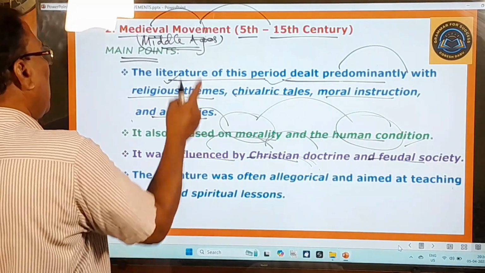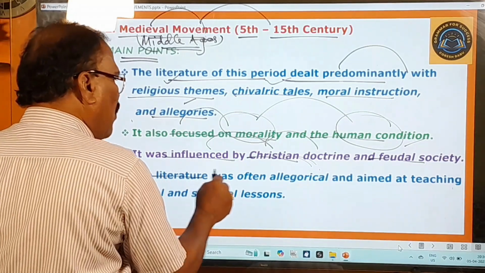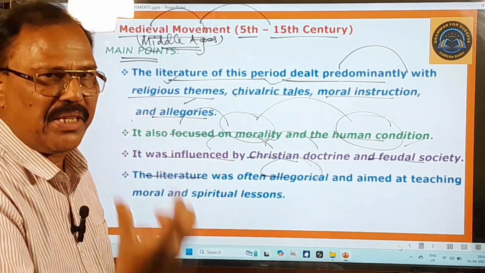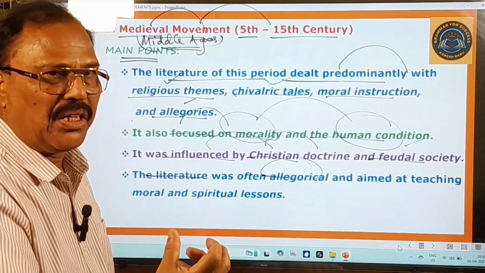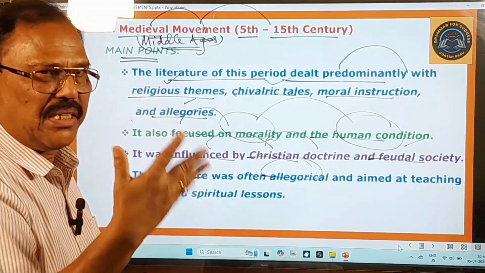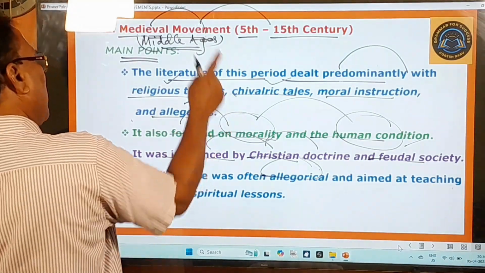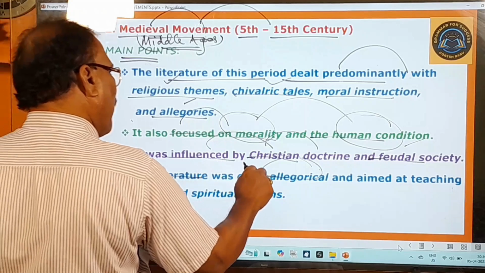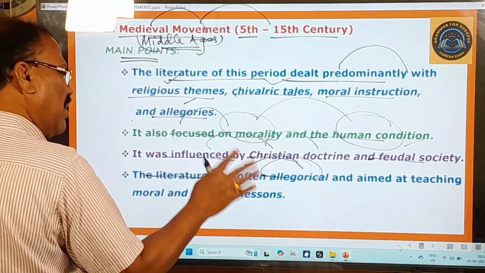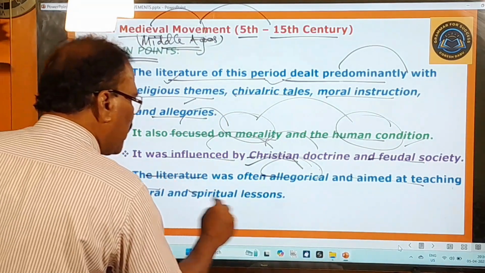The next point about this medieval movement is that the literature of this period was often allegorical. Allegorical means a symbolic representation of some event, giving a moral or teaching some truth to the people. Animal Farm is an allegory, you know that very well. So most of the literature of this period was allegorical, and then it aimed at teaching moral and spiritual lessons.